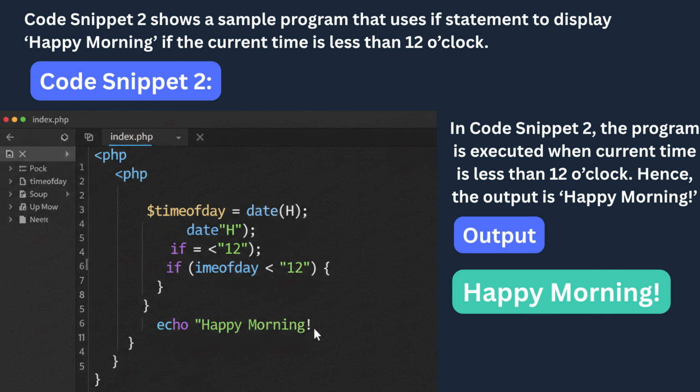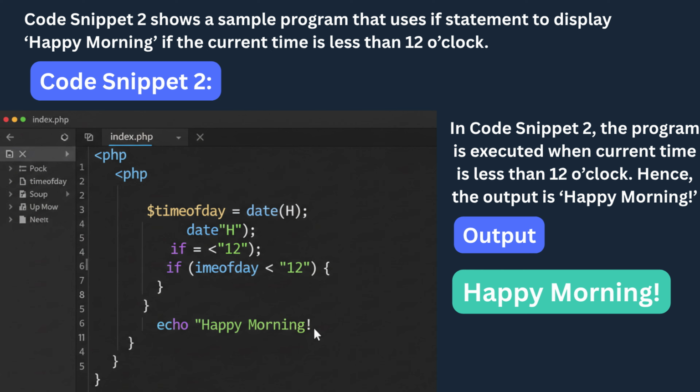This example helps illustrate how PHP can make decisions dynamically based on the environment or system data. In this case, the goal of the program is straightforward. It should display the message, "Happy morning," if the current system time is before 12 o'clock noon. The program begins by using PHP's built-in date function. The function call date retrieves the current hour of the day in a 24-hour format, where the value ranges from 00 to 23. This value is then stored in the variable time of day.